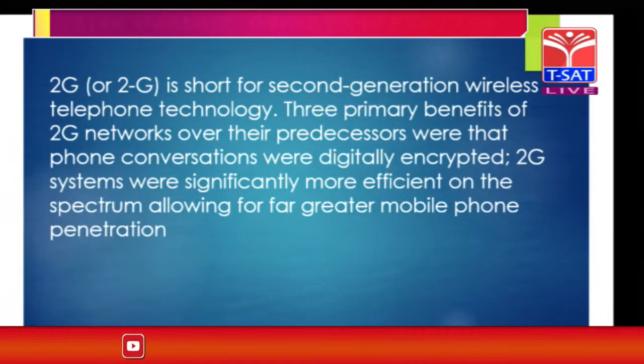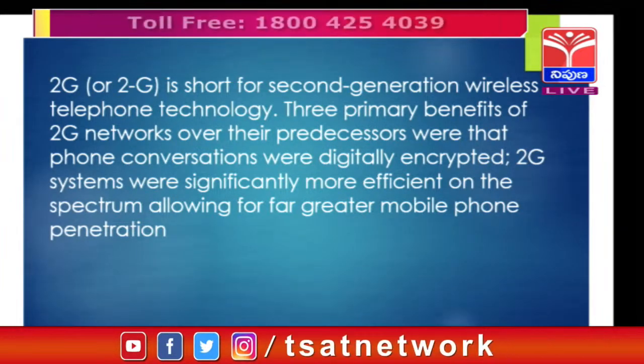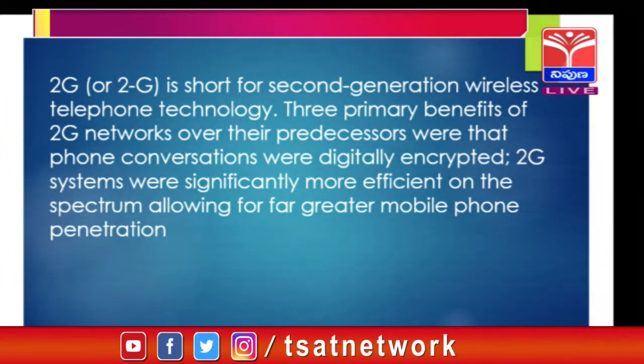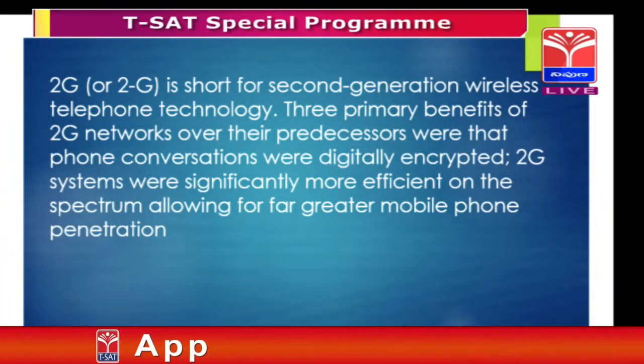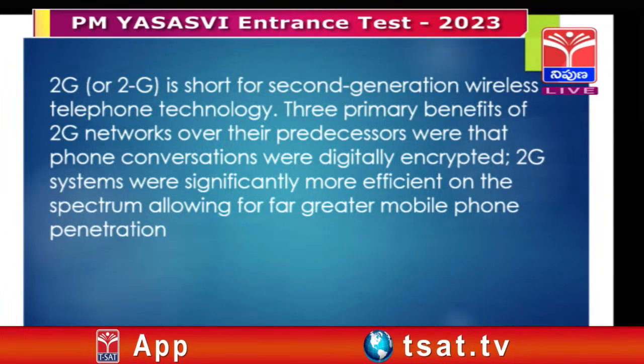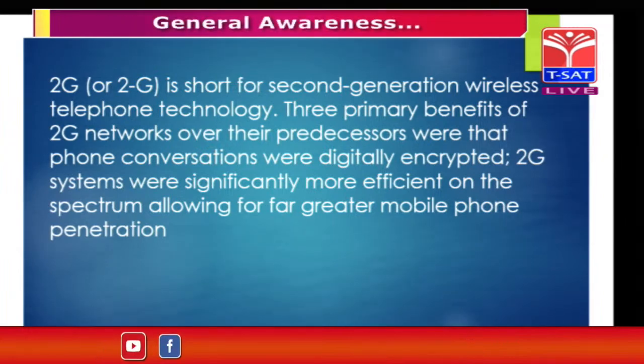There are primary benefits of 2G networks over their predecessors: phone conversations were digitally encrypted, and 2G systems were significantly more efficient on the spectrum, allowing for far greater mobile phone penetration.